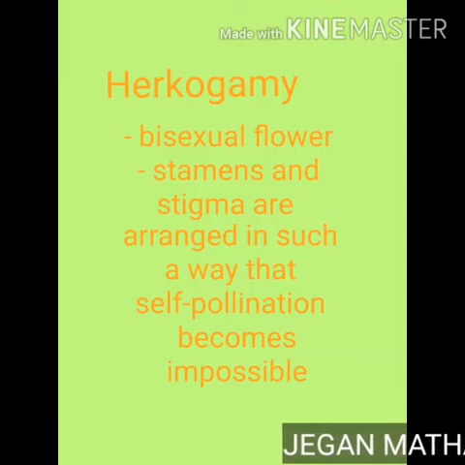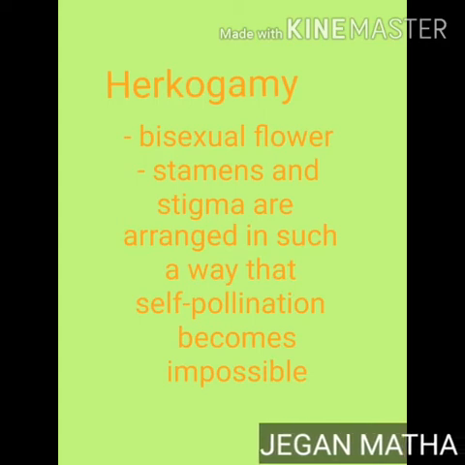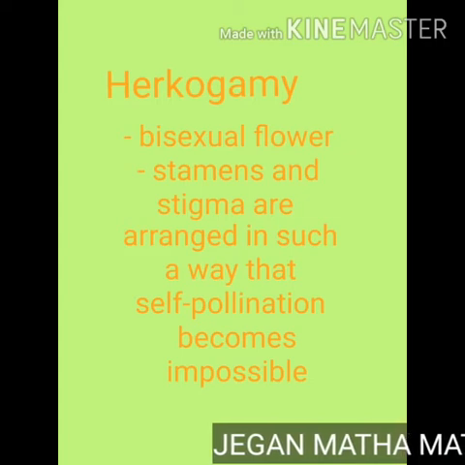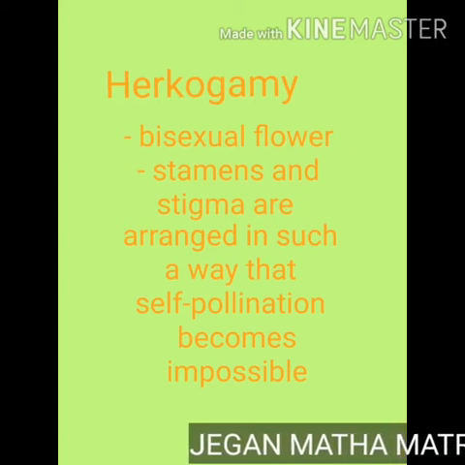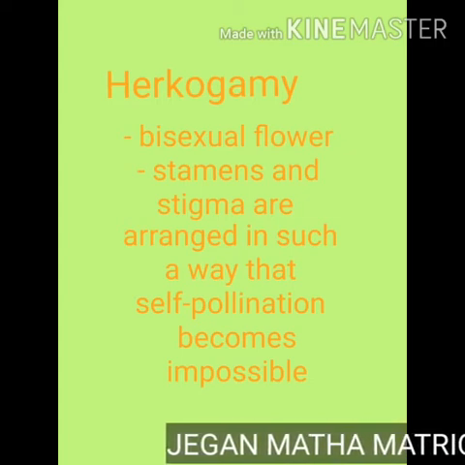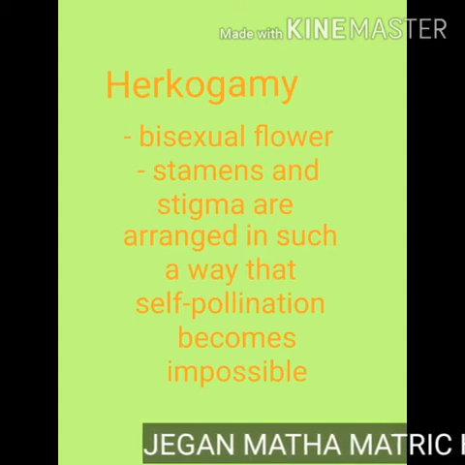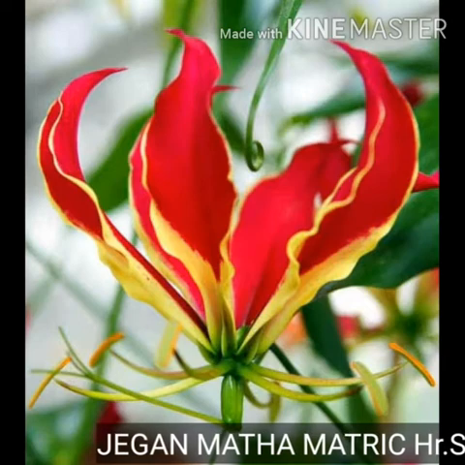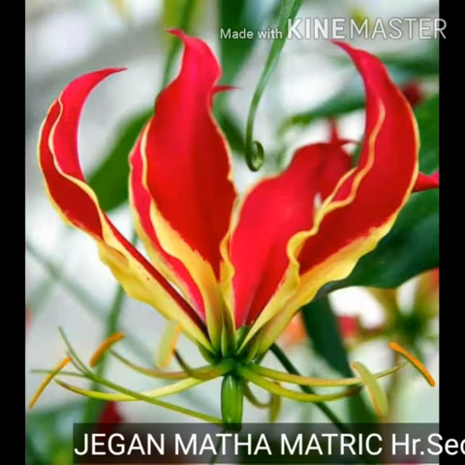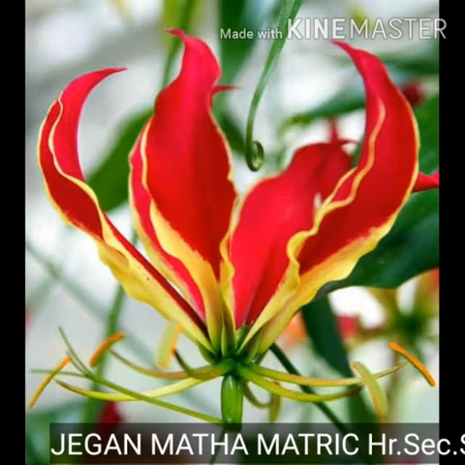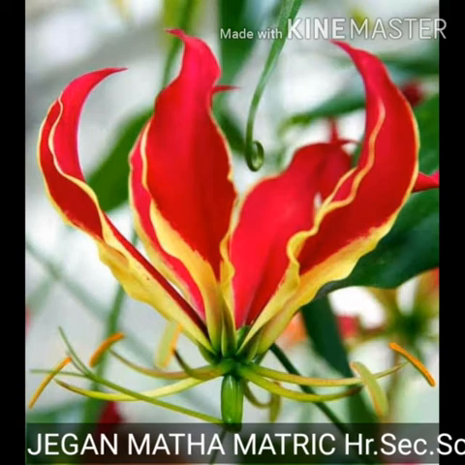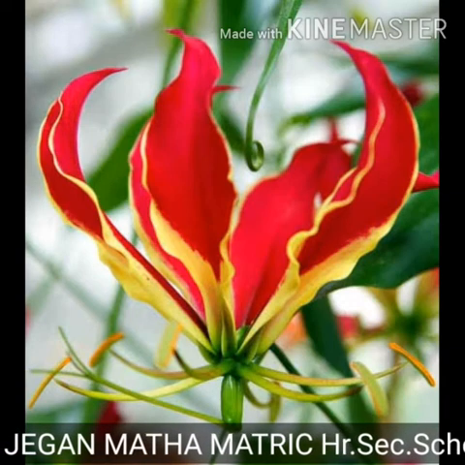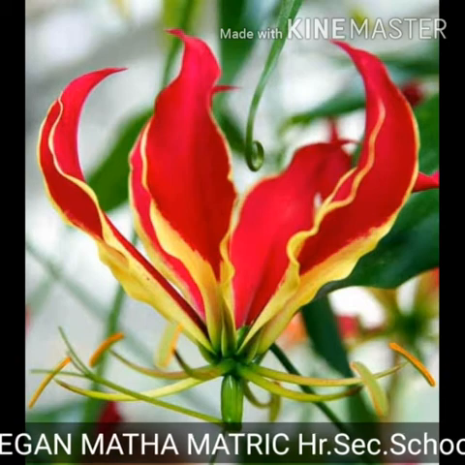Herkogamy. In bisexual flowers, the essential organs, the stamen and the stigma, are arranged in such a way that self-pollination becomes impossible. Example: Gloriosa superba. The style reflects away from the stamens, and in hibiscus, the stigmas project far above the stamens.